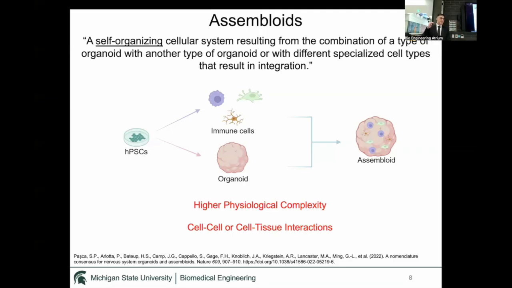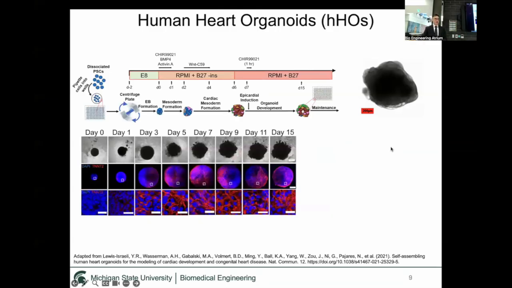And the benefit of adding a missing cell type or a missing tissue type is you can actually study cell-cell and cell-tissue interactions based on now the inclusion of that cell type and how it affects the development and homeostasis of the tissue. And so I sought to create an assembloid.